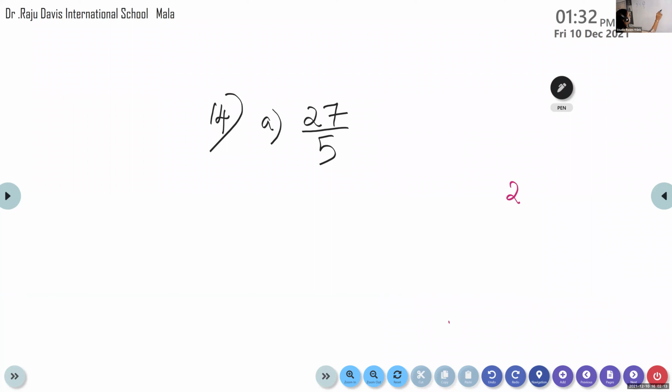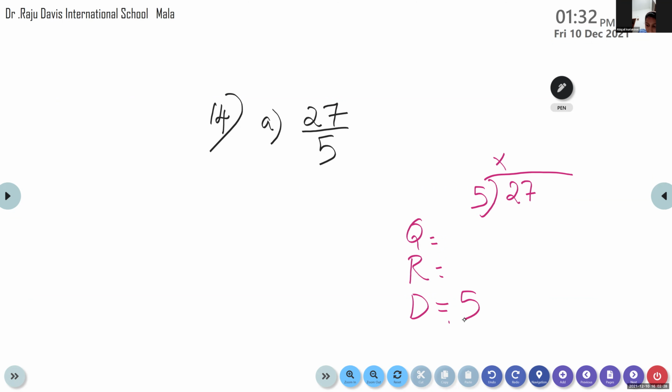Don't tell fast. Please wait for everyone to complete. 27 divided by 5. Find out the quotient. Find out the remainder. Divisor we know already. What is that? 5. Ma'am, I got the answer. Ma'am, can I say the answer? Wait.